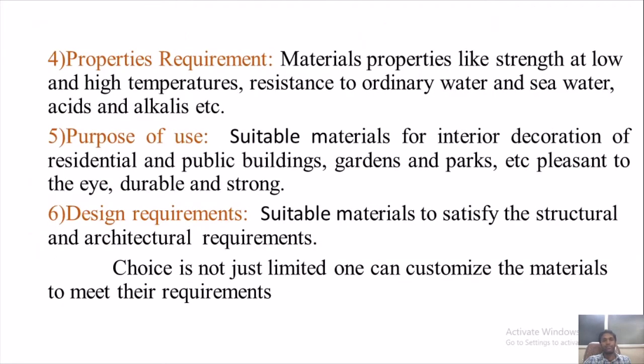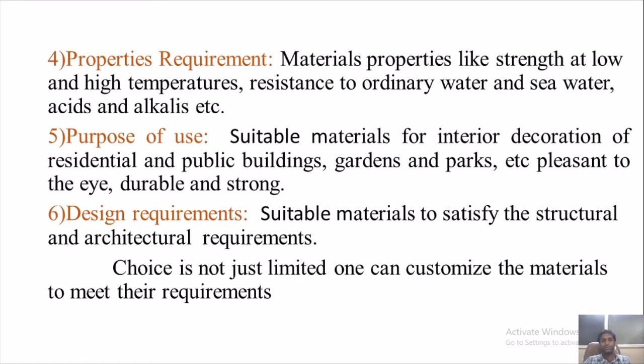The fourth one to consider while choosing the construction material is properties requirement. Material properties like strength at low and high temperatures, resistance to ordinary water and seawater, acids and alkalis, etc. So the properties requirement of the particular material is very much essential.